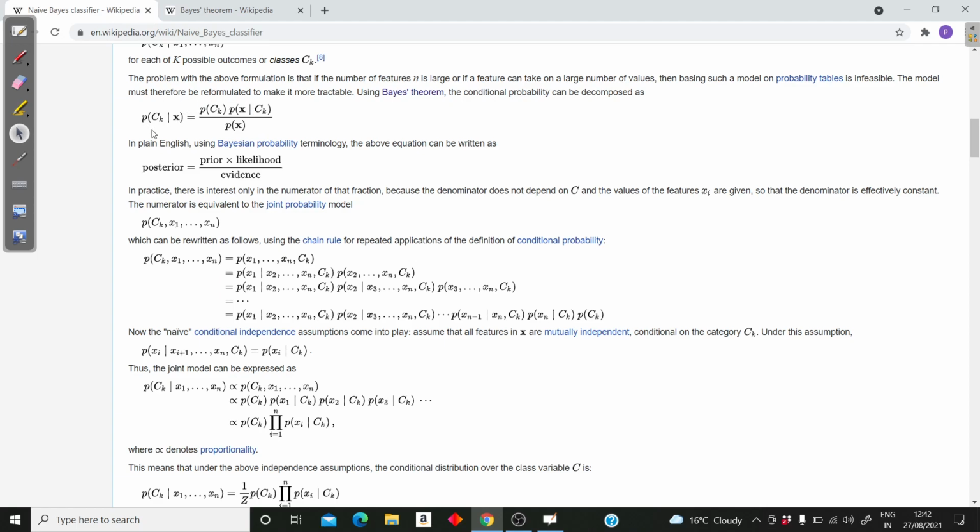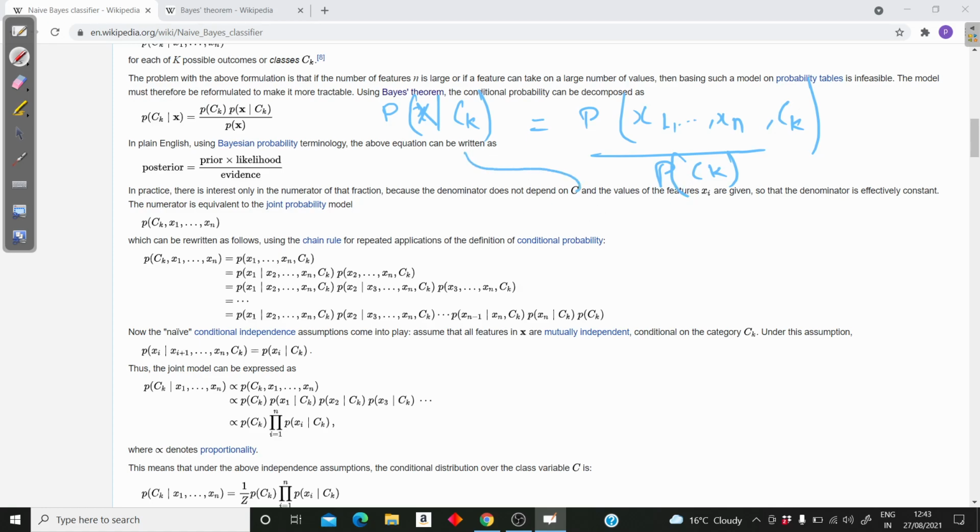Our ultimate target is to calculate this, and in order to calculate this, we should have this conditional probability, and we know how to calculate it, because we can write it like this: the probability of x given ck, I can write as probability of capital X, so x1 x2 up till xn comma ck, divided by probability of ck. This is just our conditional probability definition.